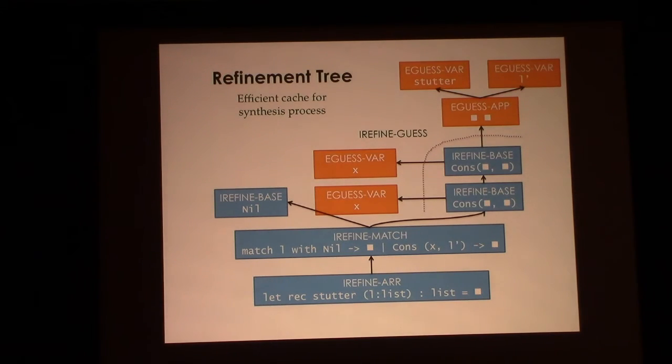And so the way that we're going to do that is, let me tell you about one of the internal data structures for our program synthesis system. It's called a refinement tree. And so it essentially acts as a cache for all the programs that the synthesizer explores during the course of creating a program. We can break it up into 2 parts.